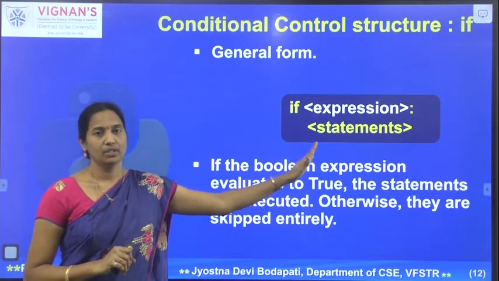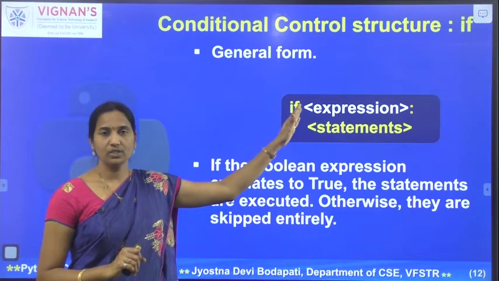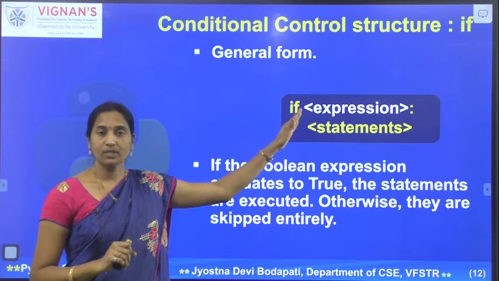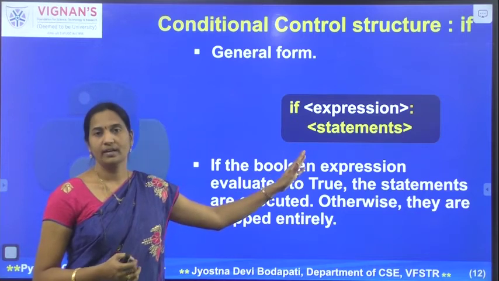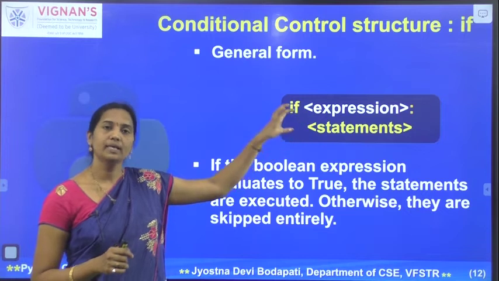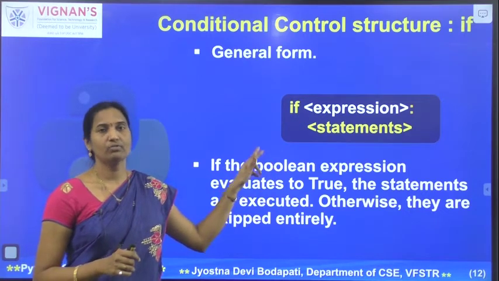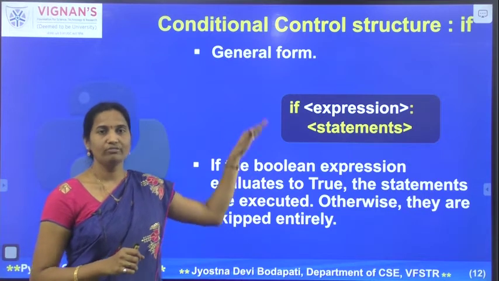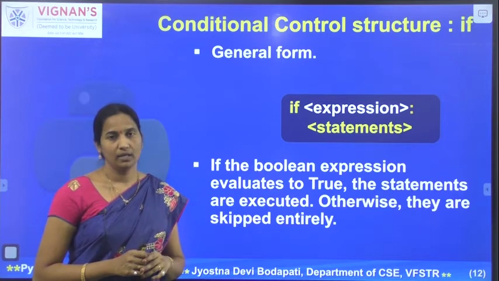Coming to the execution of this if condition, the expression is evaluated first. If the expression is evaluated to true, then the set of statements will be executed. When the expression is evaluated to false, the set of statements will be skipped and the statements placed after this if condition will be executed. That's how the flow of execution happens in the simple if statement.